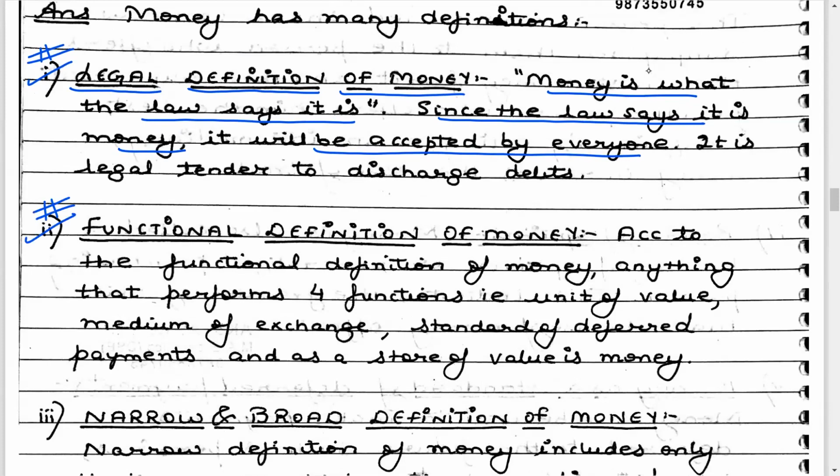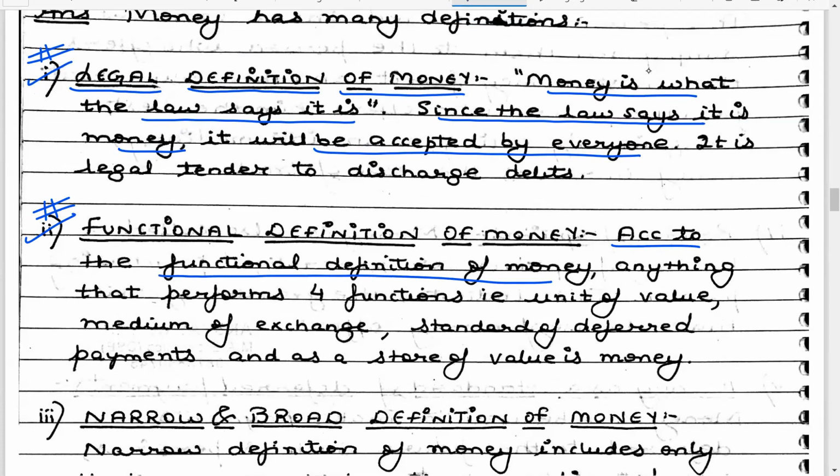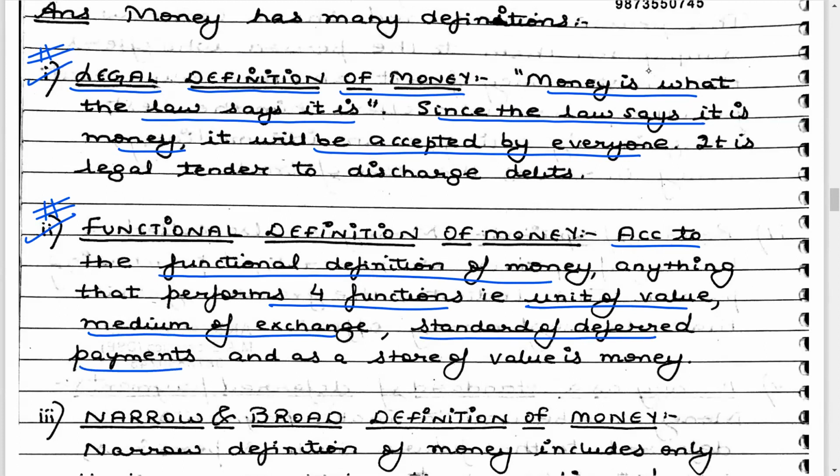Then we have the functional definition of money. The functional definition focuses on the 4 functions which we did in the previous lecture. According to it, anything that performs these 4 functions is money: unit of value, where you can attach a price to every commodity; medium of exchange; standard of deferred payments, remember, deferred payments are those payments which are deferred to the future; and store of value.